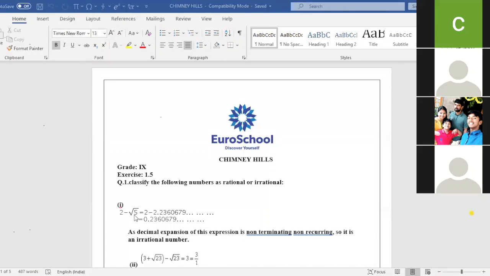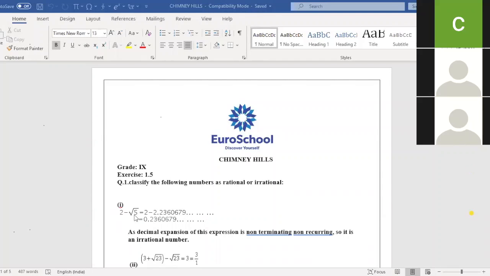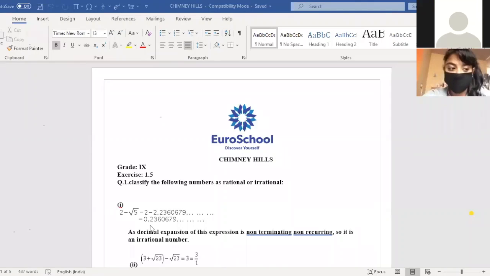In grade 8 we already learned how to find the square root of non-perfect square numbers. So if I find root 5 using the long division method, I am getting 2.236, which is non-terminating and non-recurring. So if I subtract this from 2, do you understand, children?